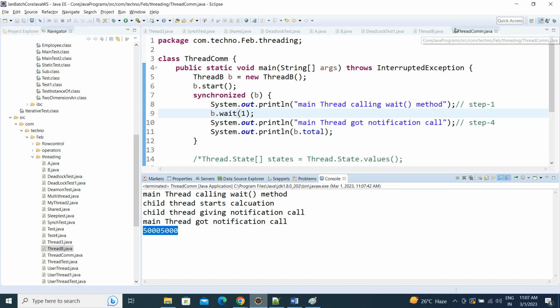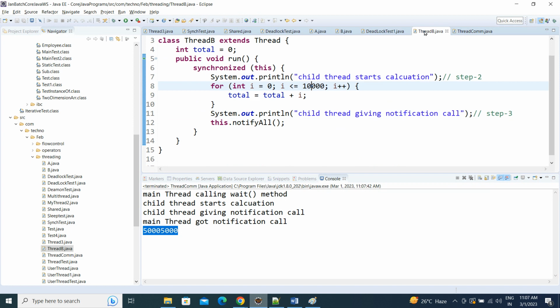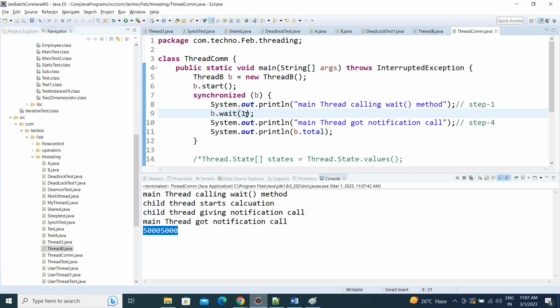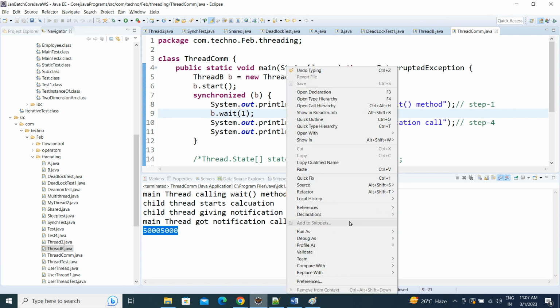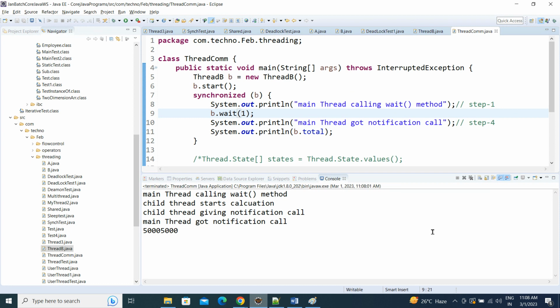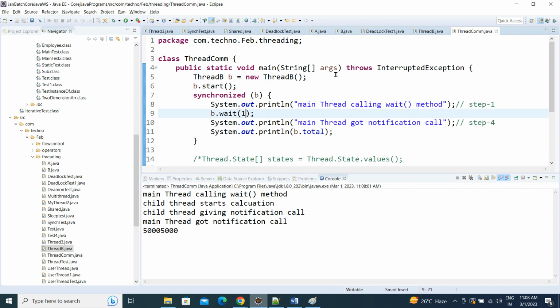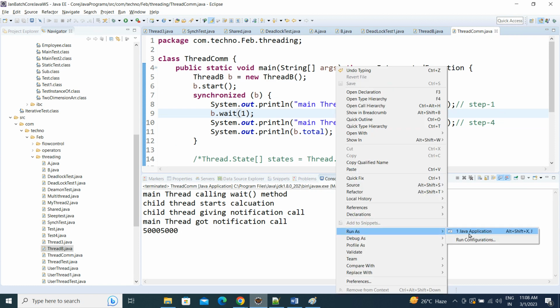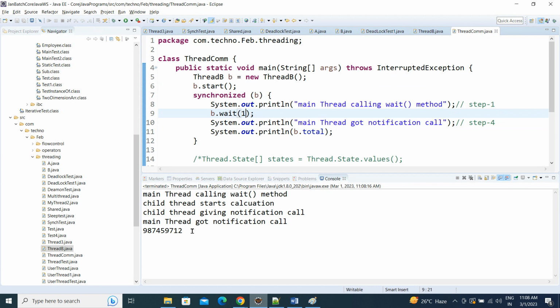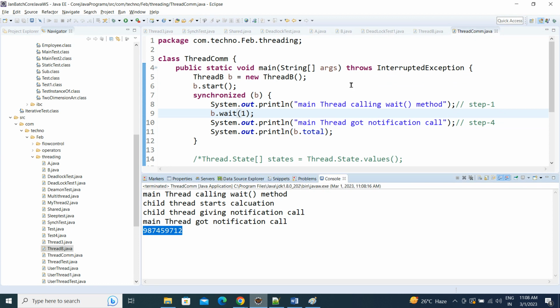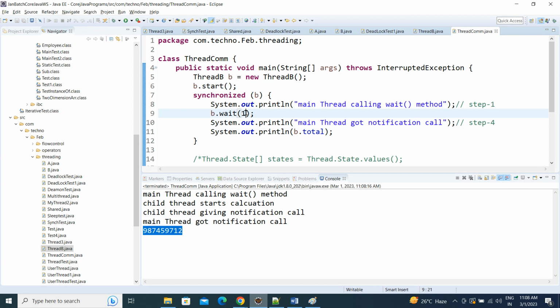This is the sum of 1 to 10,000. Don't call the notify method, and I'm giving only 1 millisecond. Let's see whether it finishes its task within a millisecond. Let's calculate and try this. It is finishing its task within a millisecond.